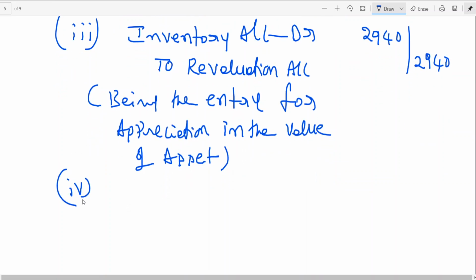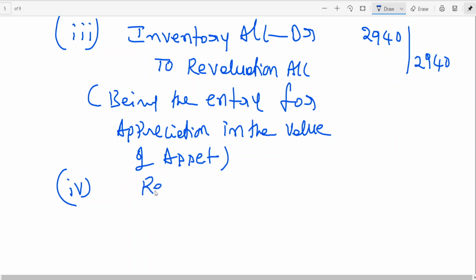Fourth one. Now let us see. Plant and machinery is decreased and they are also asking you to provide PBD. Plant and machinery reduced by 10%. Look at the plant and machinery, 4,000. 10% comes to 400. What is PBD saying? 500. 400 plus 500, 900.